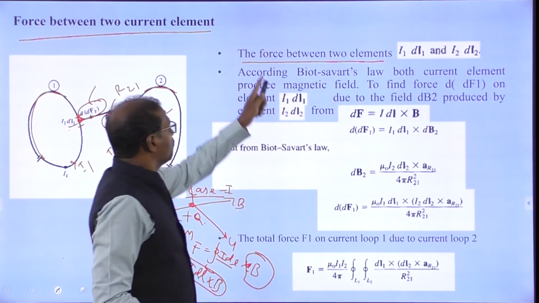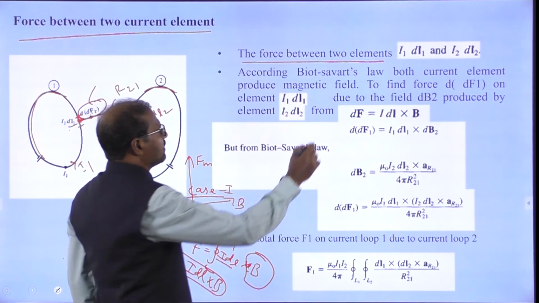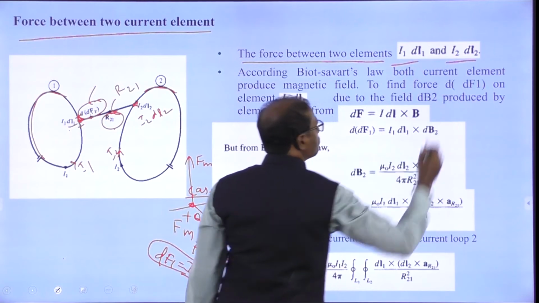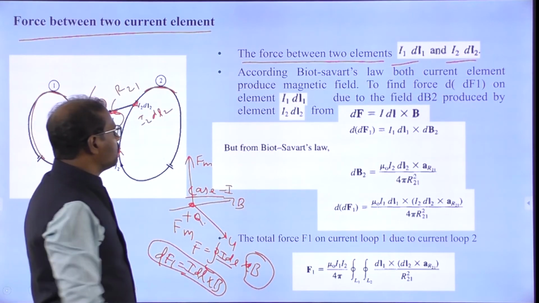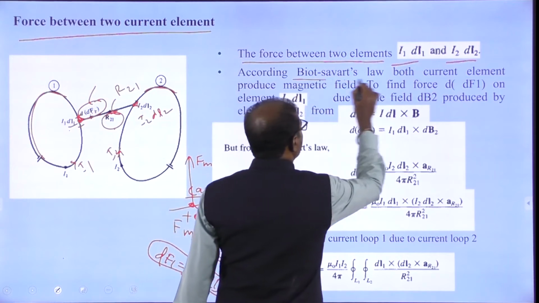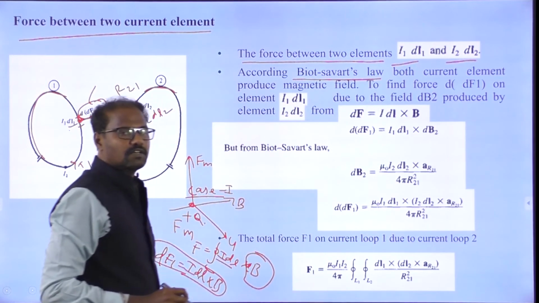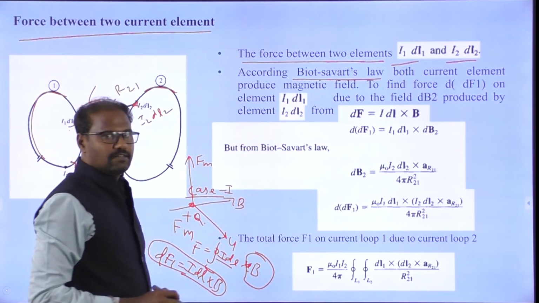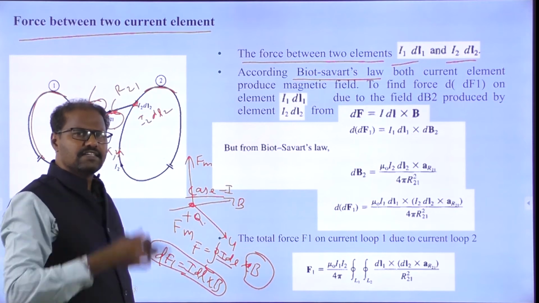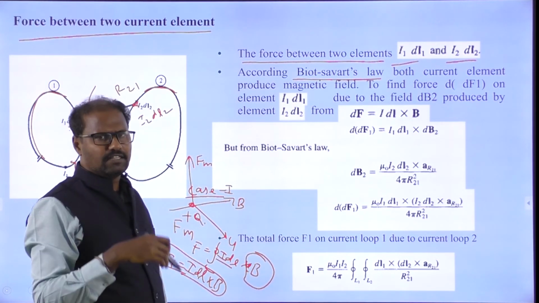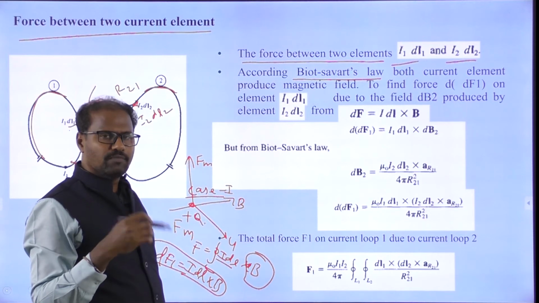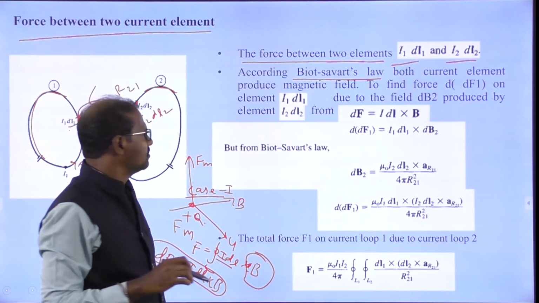Now the force between two elements: I have written here I1 dl1 and I2 dl2. Now I am going to use the Biot-Savart law, according to which we have to calculate the magnetic field intensity and the magnetic flux density. B is equal to mu H. If you know H, we can get B, and if you know B, you will get H.